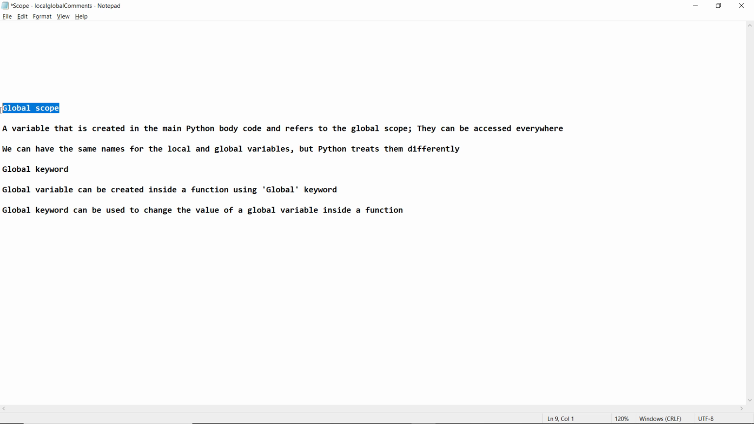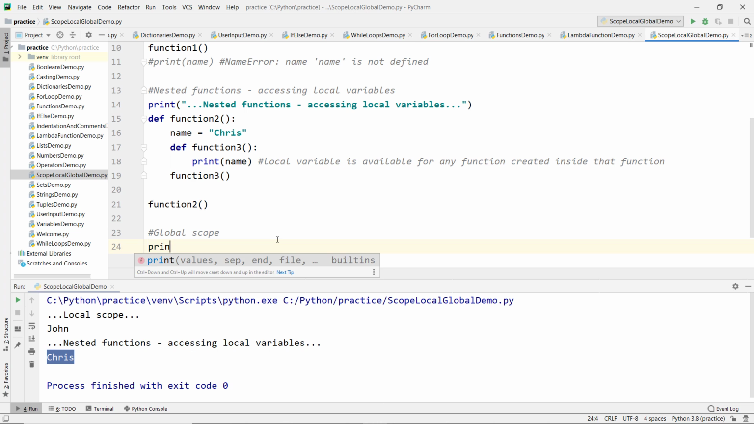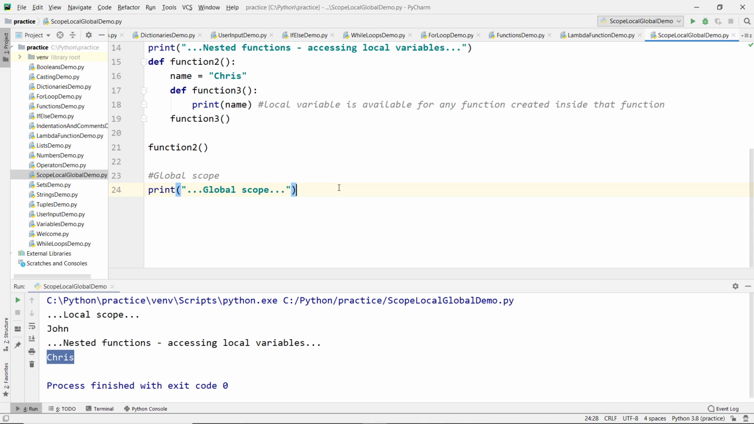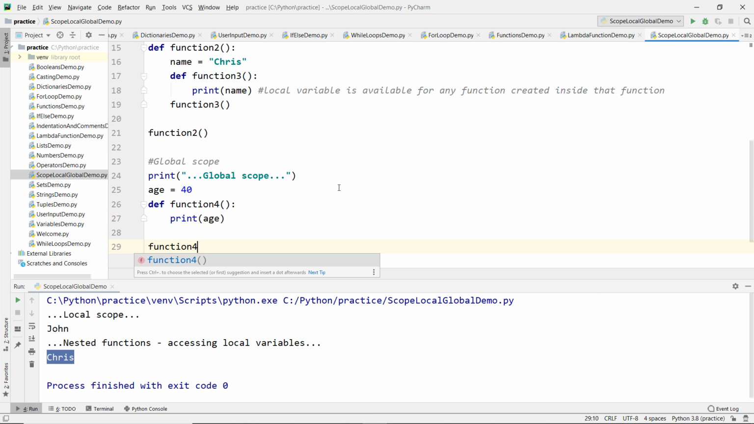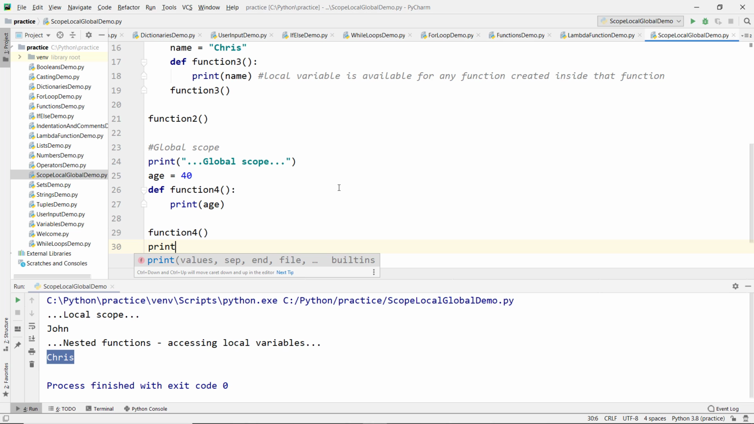The next one is global scope. Let's print the same comment so we can see it in the console by using the print function. Now let's create an integer variable age 40, and let me create another function, function4, and let's try to access the variable age and print it, and let's call function4 and print age. So in this case we are accessing the variable age.